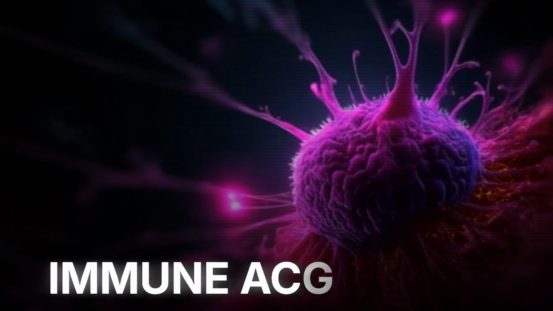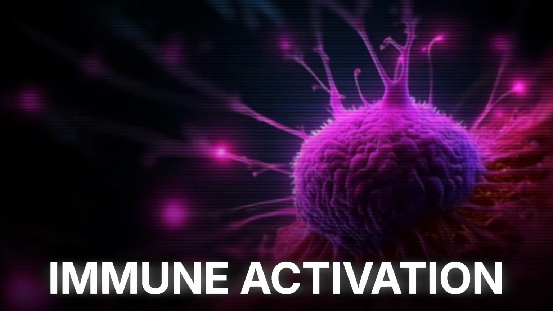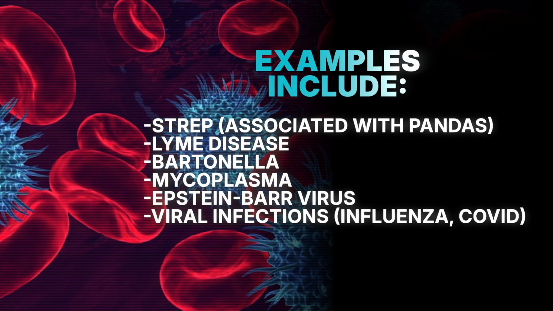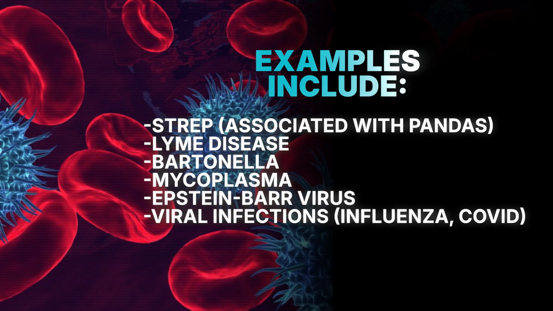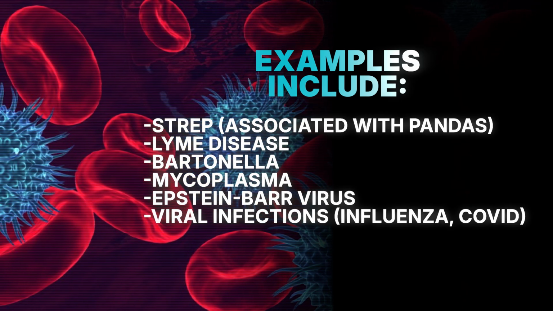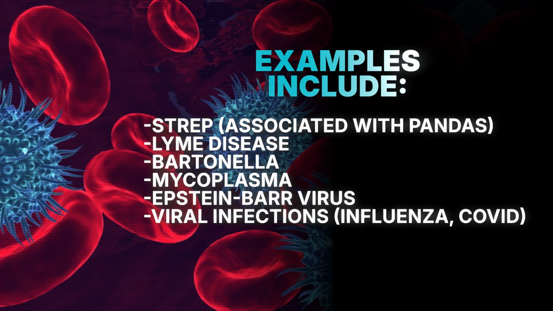And one of the key mechanisms behind PANS is immune activation in response to infection. Certain infections can trigger an inflammatory immune response that affects the brain, particularly areas involved in behavior, mood, and executive function. The infections usually connected are strep, which is classically associated with PANDAS, Lyme disease and Bartonella, Mycoplasma pneumoniae, Epstein-Barr virus, and viral infections such as influenza or COVID.